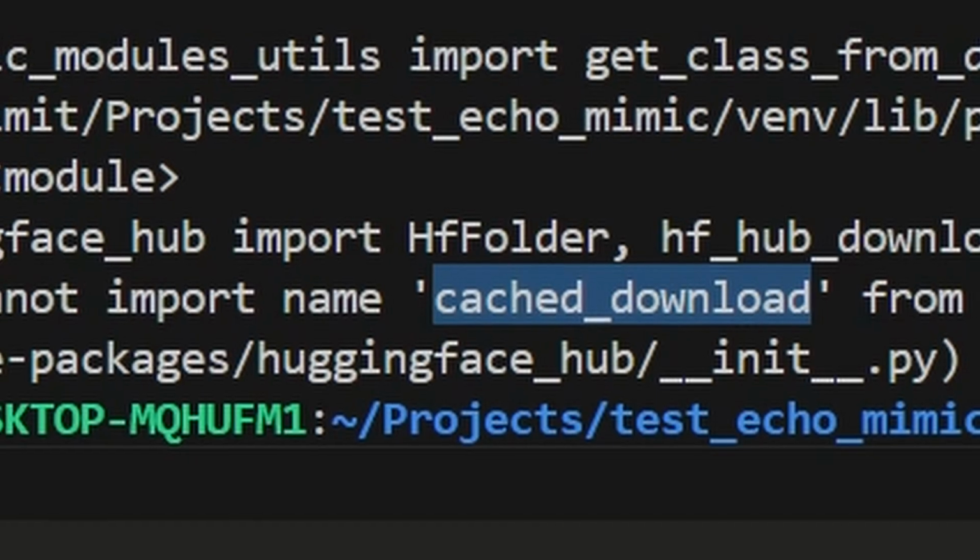But anyways, the Echo Mimic models finally finished downloading after some hours, so I guess it's time to give it a try. There's a problem. The cache download thing.